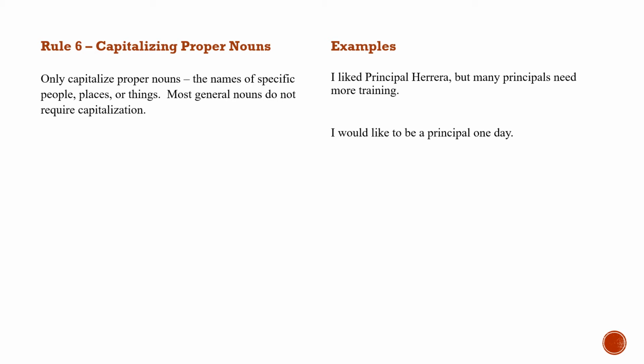Principal Herrera is the name of a specific person, so it's a proper noun, so we capitalize principal. But look at the second example. I would like to be a principal one day. That does not require capitalization. It's not the name of a specific person, so it is not a proper noun and does not require capitalization.